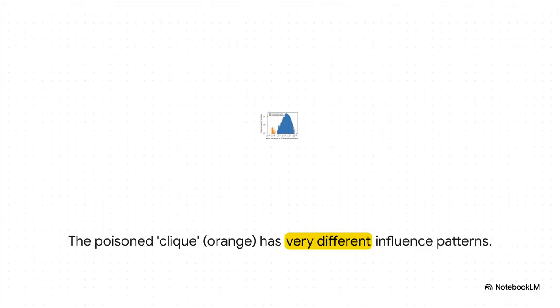And this graph, this is the aha moment. All the normal, benign data points, that's that huge blue cluster. They have a really wide, diverse range of influences, exactly like you'd expect. But the poison data, that's the tiny orange spike, completely separate from everybody else. Their influence patterns are so weird, so insular, that they stick out like a sore thumb. They form their own little island, which makes them easy to spot and then just remove.